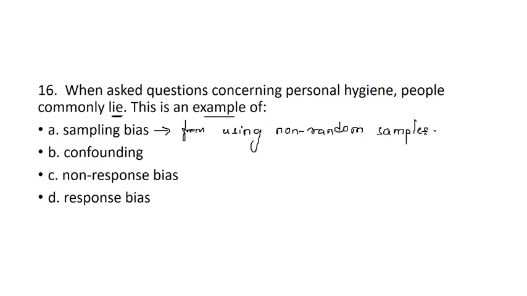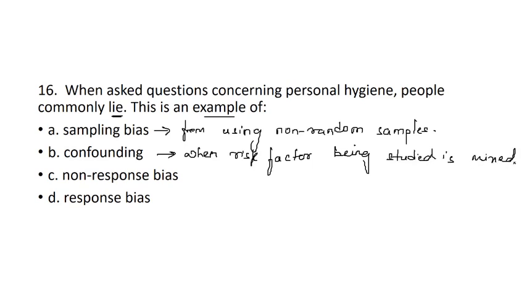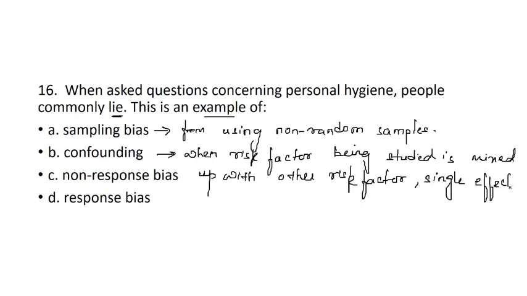What is confounding? Confounding is when the risk factor being studied is mixed up with other risk factors, as a result of which the single effect of one risk factor is very difficult to distinguish.